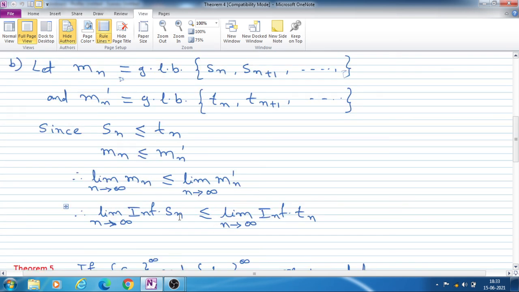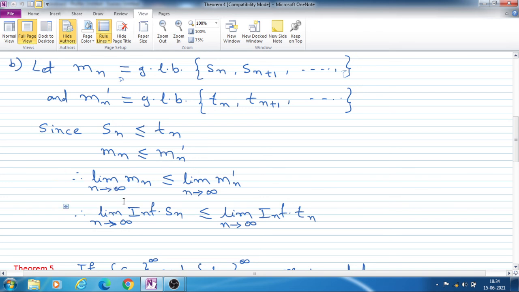And here also, since Sn is less than or equal to Tn as given, we can say that small mn is also less than or equal to small mn dash, because each term of sequence Sn is less than the corresponding term in sequence Tn. Therefore, greatest lower bound of sequence Sn is also less than or equal to greatest lower bound of sequence Tn.